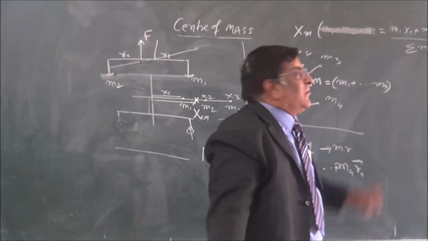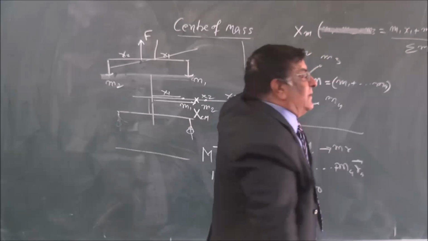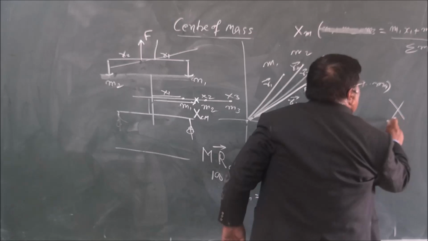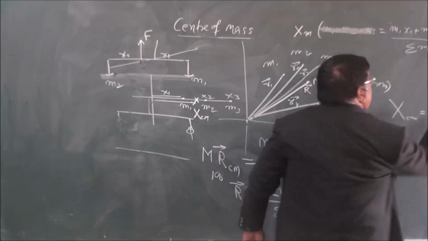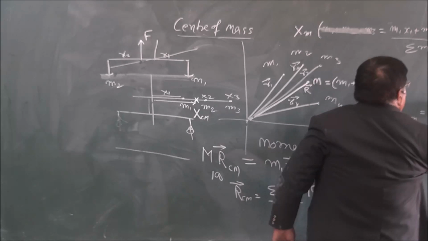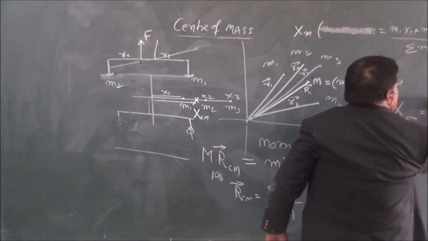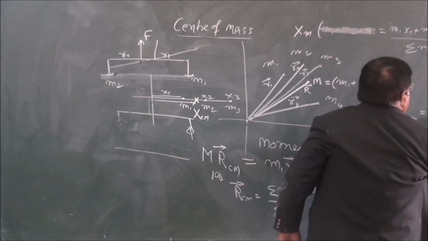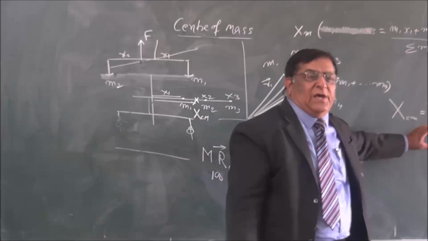Our formula for the center of mass in the x direction is very simple to write. The x coordinate of the center of mass is equal to sigma m x for all the particles, divided by the sum of all the masses. This is the nutshell formula.